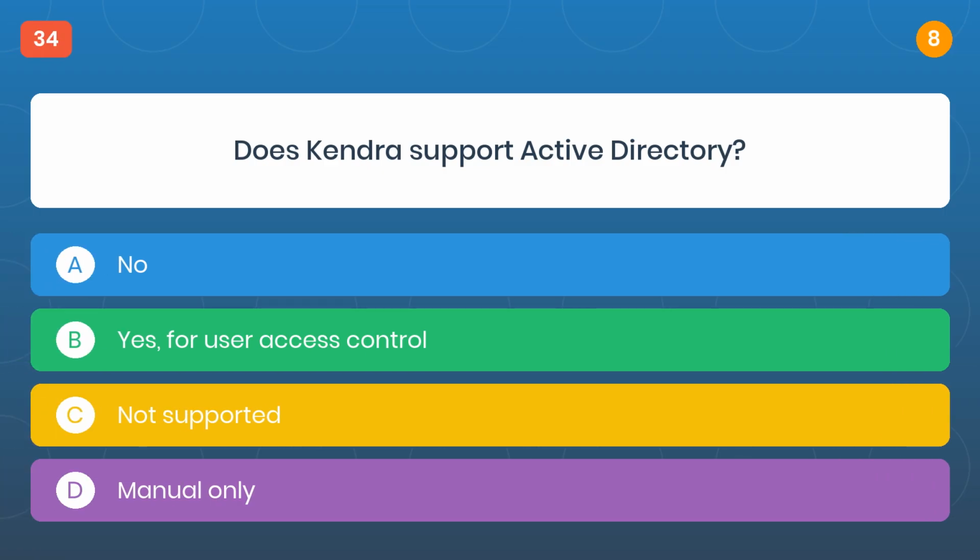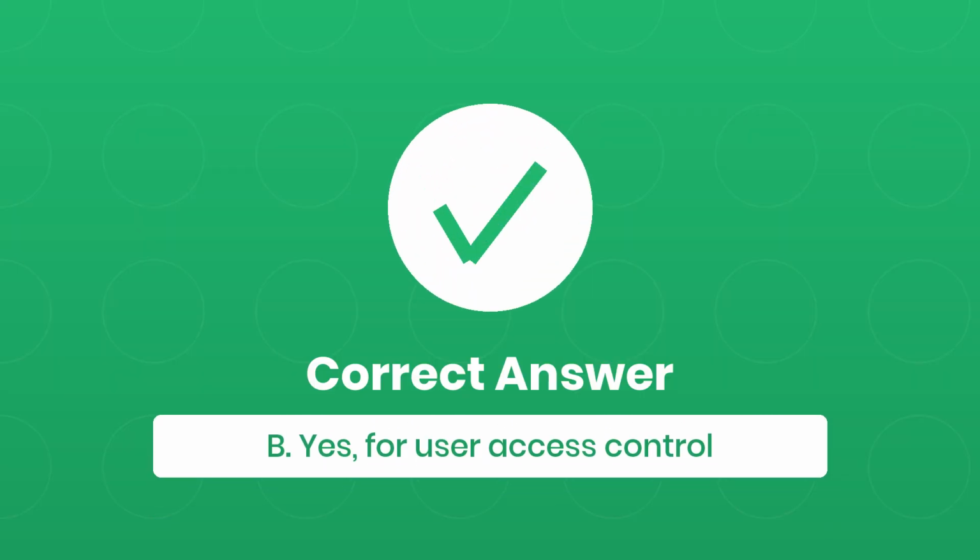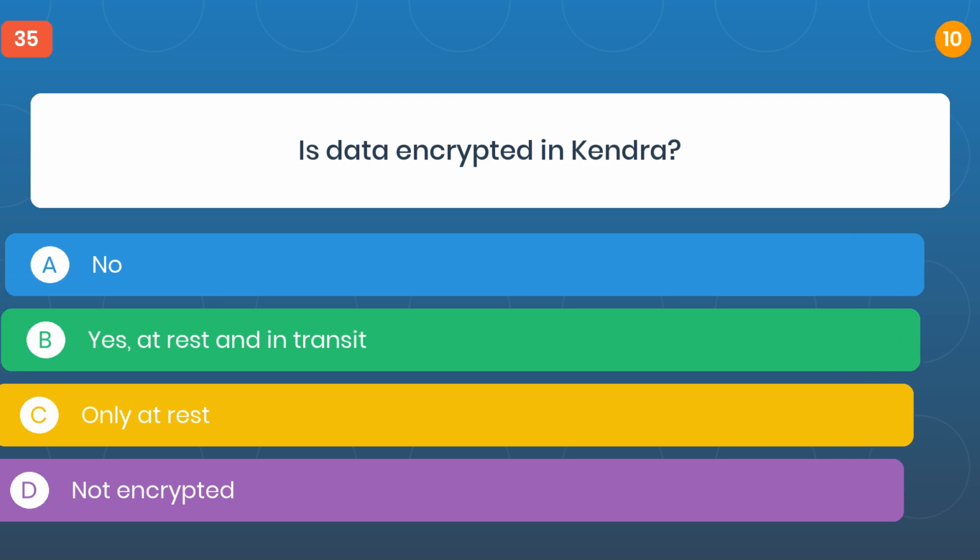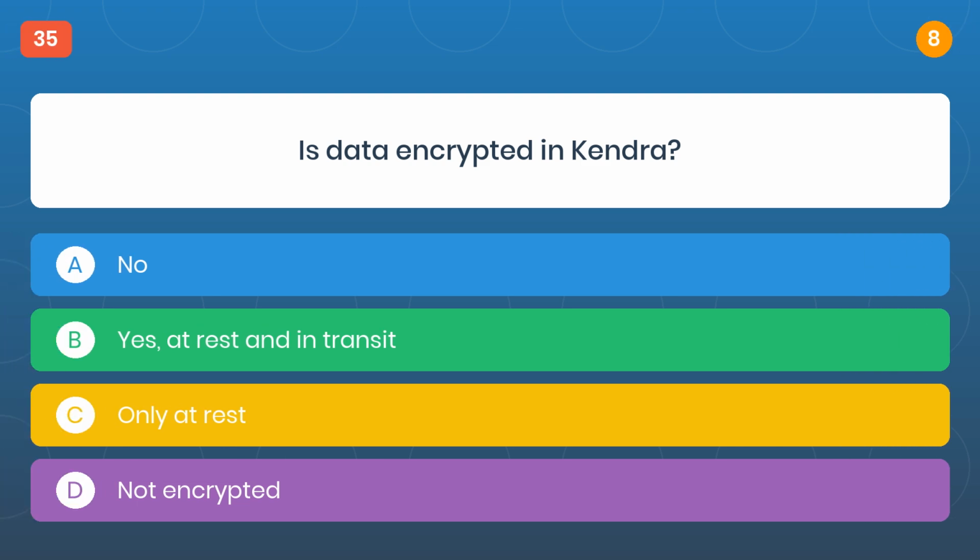Question 34. Does Kendra support Active Directory? The correct answer is B, yes, for user access control. Question 35. Is data encrypted in Kendra?